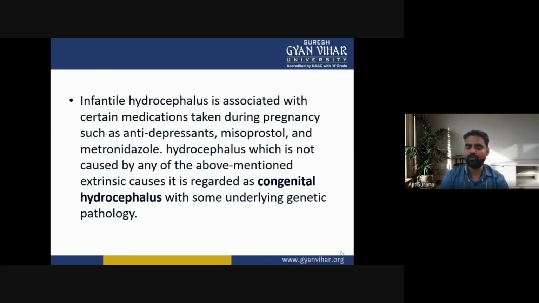If hydrocephalus is not caused by any of the above mentioned extrinsic causes, it is regarded as congenital hydrocephalus with some underlying genetic pathology.